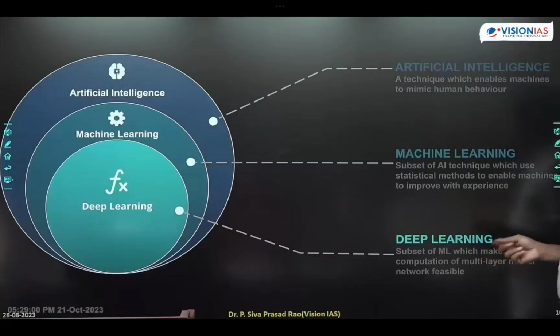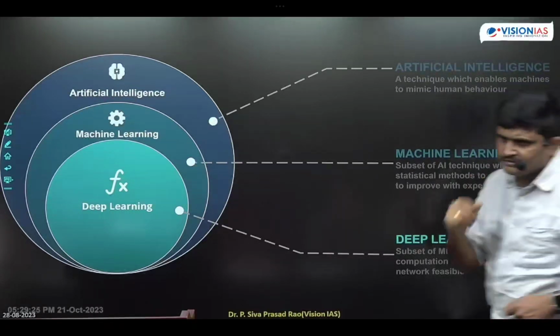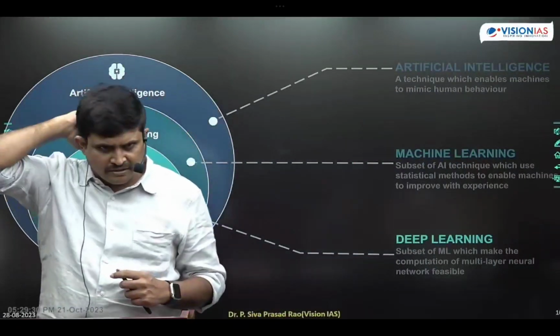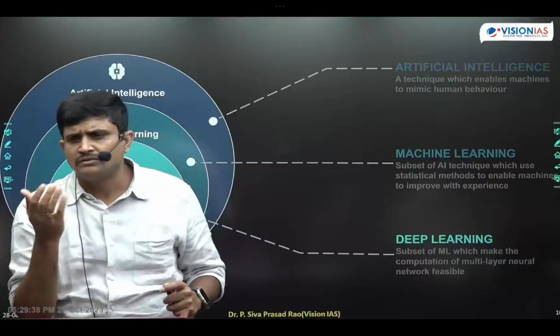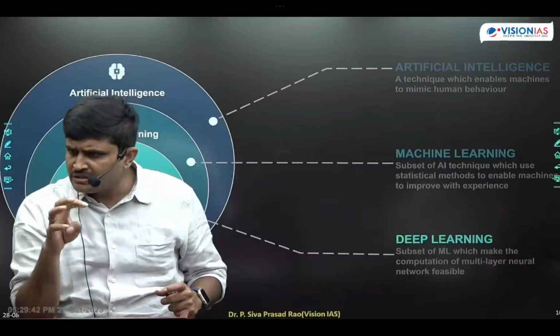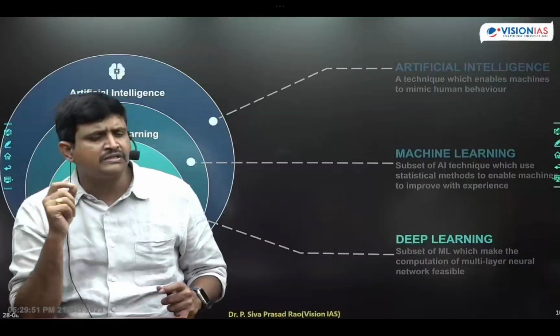Deep learning: like how humans have a neural network in the brain, students. This neural network is useful for processing of information and for storage of memory. This head part, whatever we are seeing, we call the cerebrum part. It is the largest part of the brain, students. This is where the memory is stored. You have different memories. Memories means your experiences, whatever you are learning throughout your life. As age goes on, we learn so many things in our life. Everything will be stored in the cerebrum part of the brain.